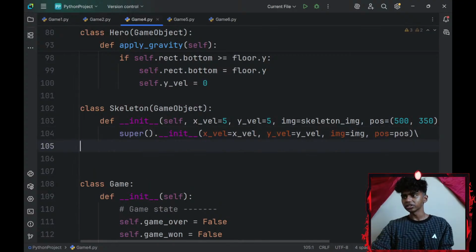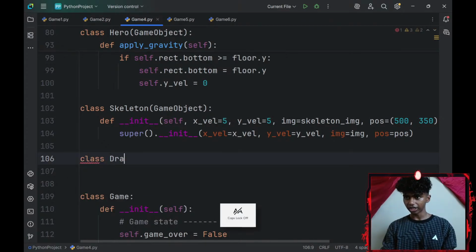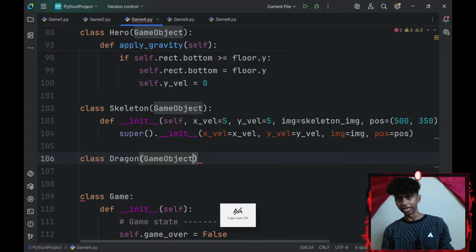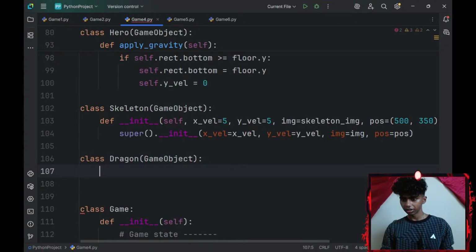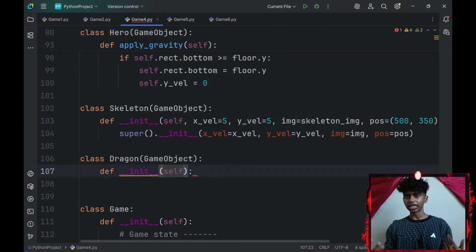Let me go ahead and create a class for my dragon as well. My dragon class will inherit from my game object class as well. Then let me go ahead and define a dunder init constructor. I'll need x_velocity, y_velocity, image, and position for my dragon class as well.